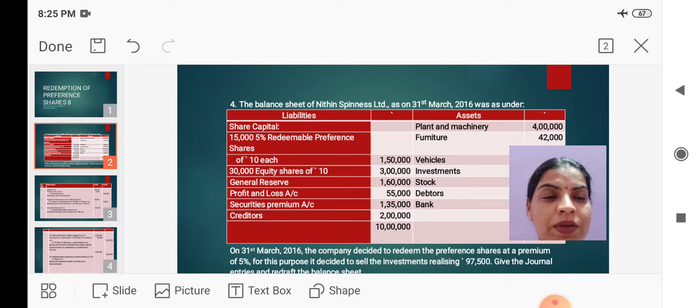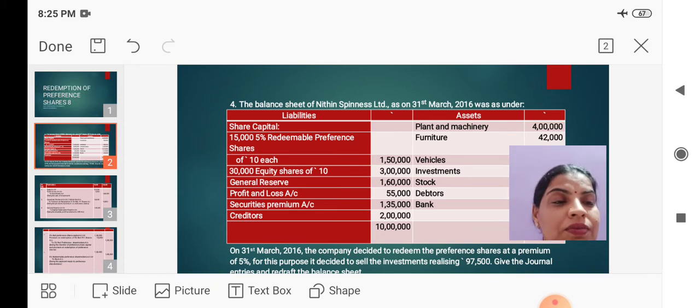30,000 equity shares of rupees 10 each, 3 lakh. General reserve 1,60,000, profit and loss account 55,000, securities premium account 1,35,000, creditors 2 lakh. See here in the liability side we have the securities premium of rupees 1,35,000. We have a good balance in securities premium. So if we need any amount to provide for the premium on redemption of preference shares, we can provide it out of the securities premium balance which already exists in the business.